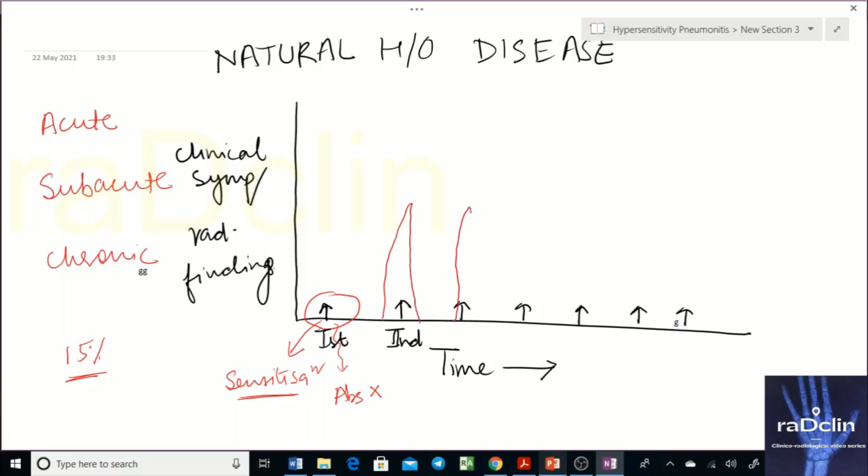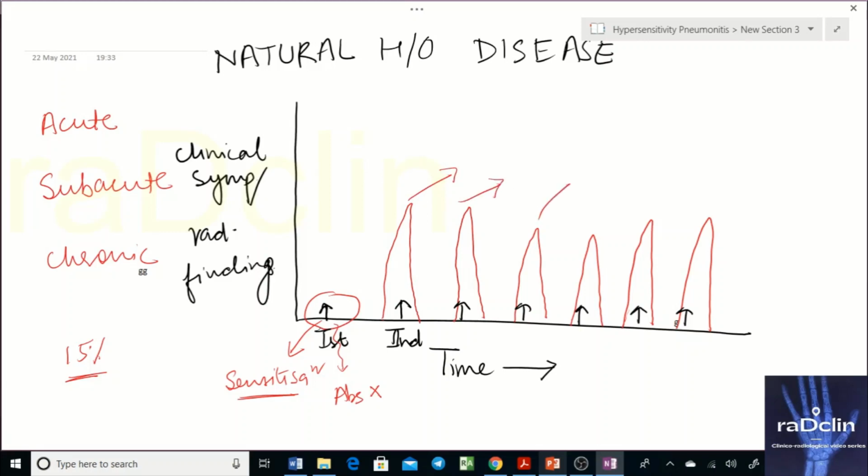Now he may have it third time also, he may not have it third time also, but we'll take a classical case in which every time he is exposed to an allergen, he develops an immune response. Now since he is developing an immune response every time he is exposed to an allergen, all these phases that we just saw, these are your acute phases.